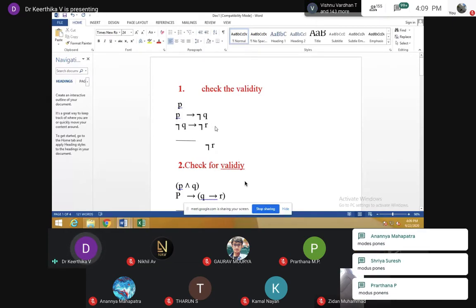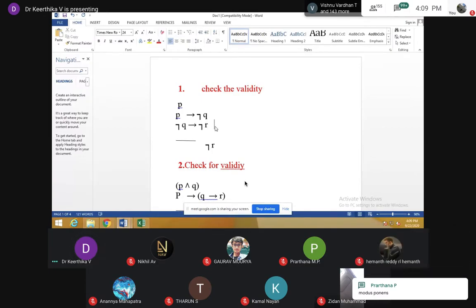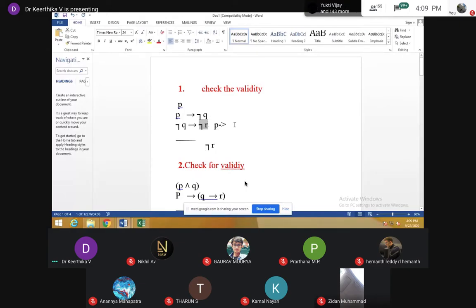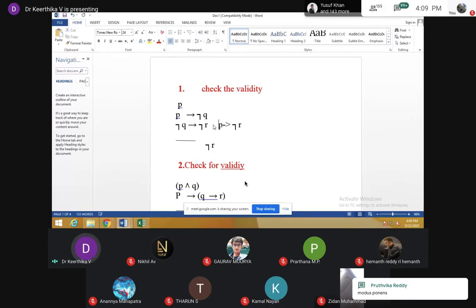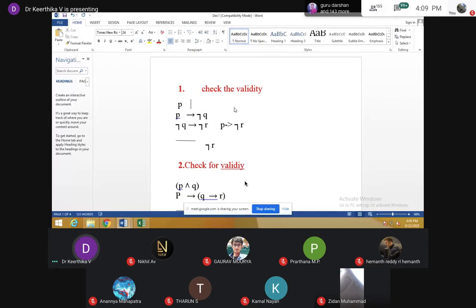After this, you will get the answer, P negation R. Now you keep this P, and there you will get negation R. Yes, good. Shall we go to the next one?